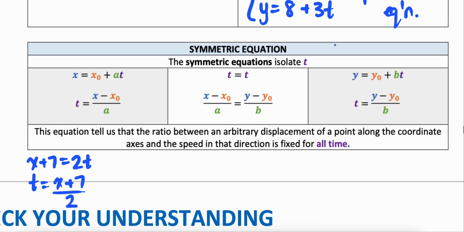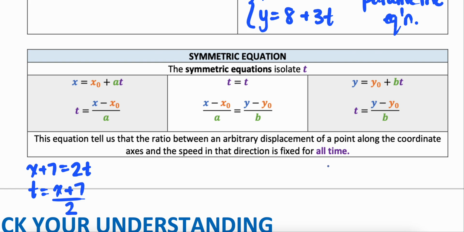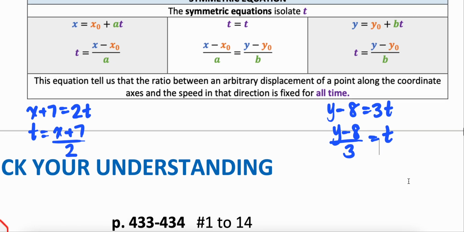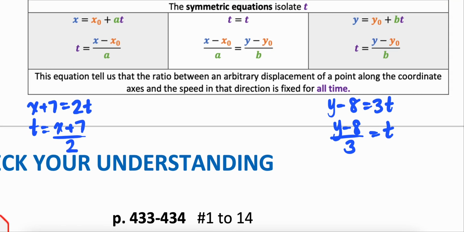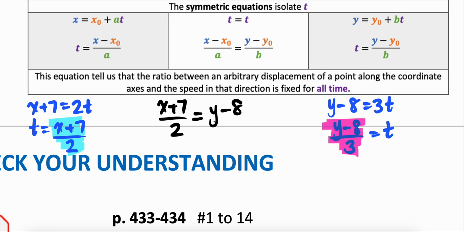I can do the same thing with my y component. I'm going to isolate for t. So y minus 8 is equal to 3t, or y minus 8 over 3 is equal to t. And then the symmetric equation says if these are both equal to t, well then my x part of this should equal my y part of that. And so the symmetric equation connects those two parts together. So then I would say x plus 7 over 2 is equal to y minus 8 over 3.